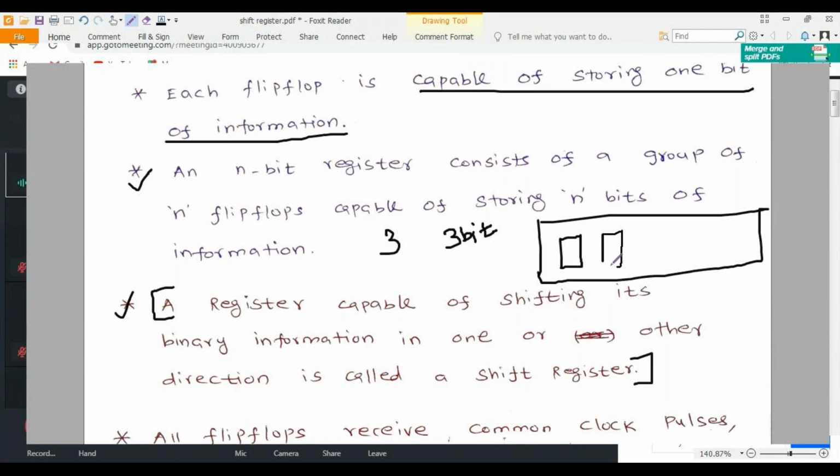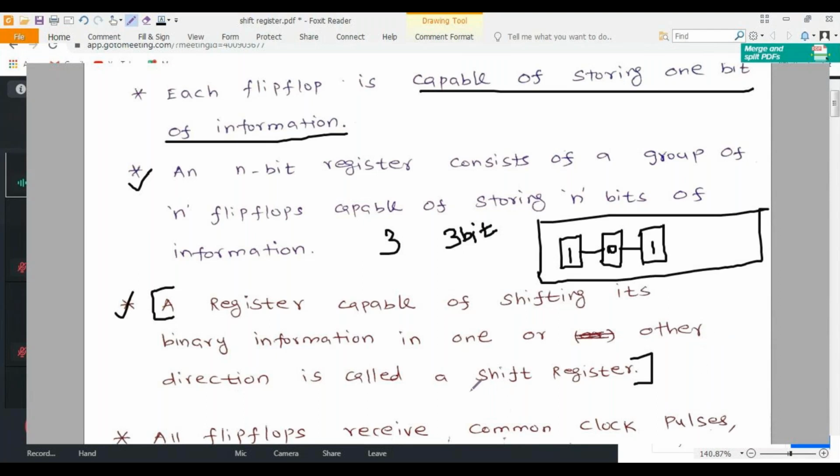Consider this is my first flip flop, this is my second, and this is my third. I'm connecting them together, then this will be called a register. Suppose I'm having values 1 0 1, storing some information in each flip flop. This is called a register.